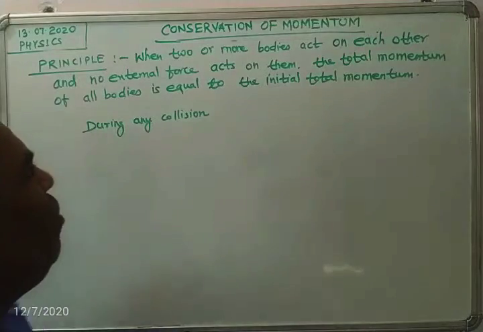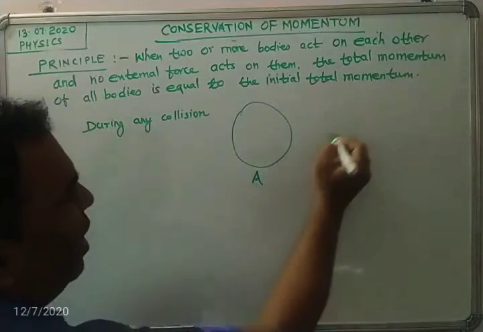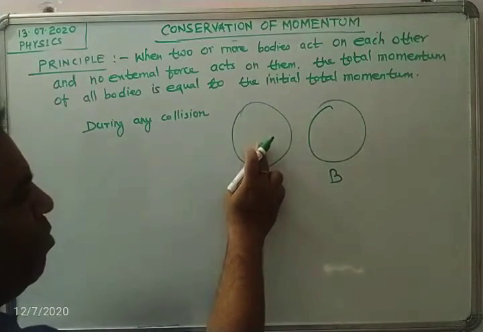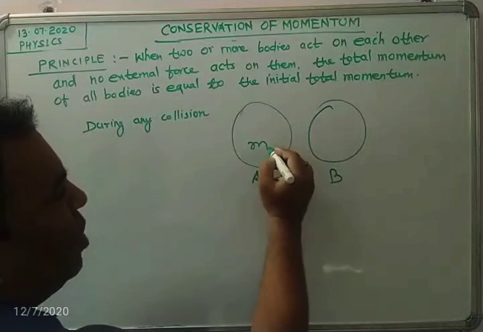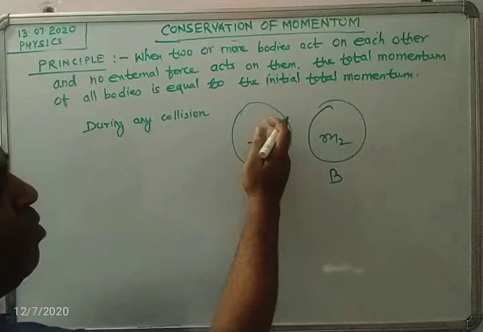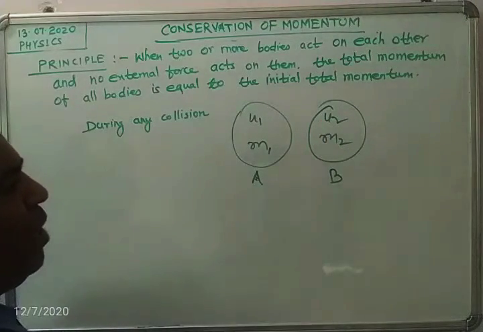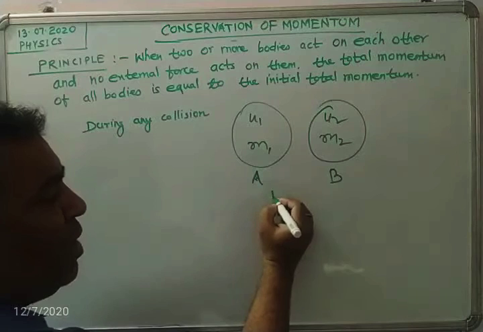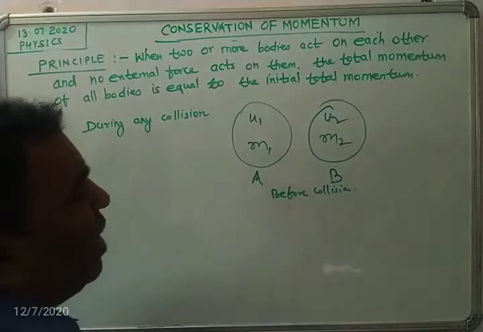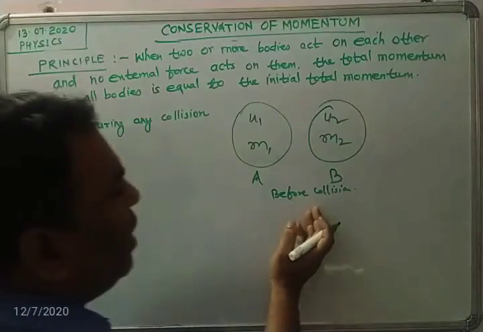So we will discuss that when two bodies, like this body A and this body B, have some mass m1 and m2 respectively, and initial velocities u1 for body A and u2 for body B, just before collision, when these two bodies have not yet come in contact with each other. So this is the before-collision case.